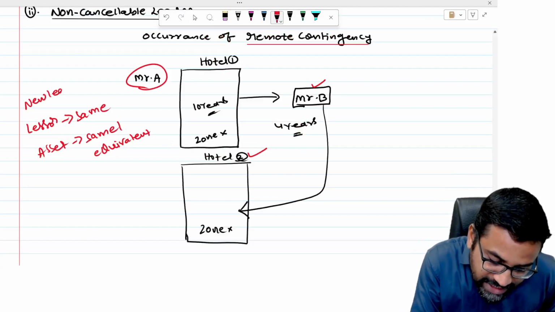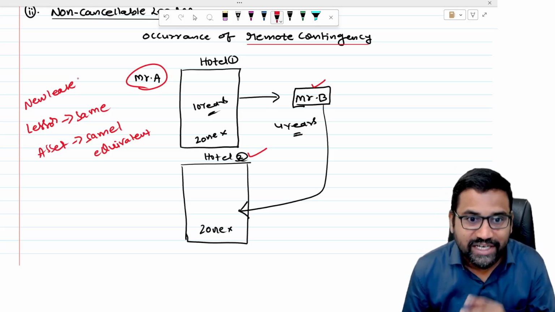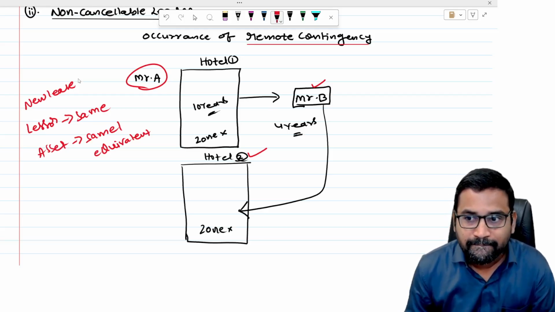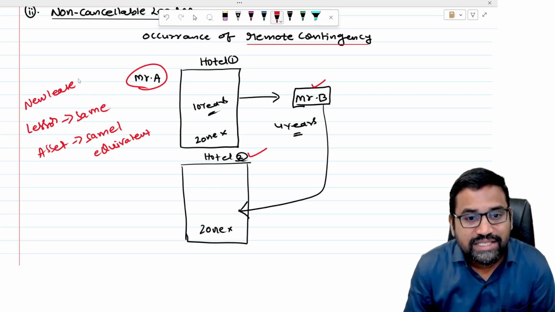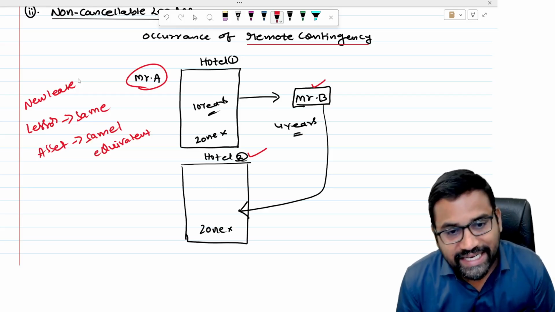So if a new lease agreement is entered with the same lessor for the same asset or an equivalent asset, then obviously the old lease is cancelable. No? Can I say it is a cancelable lease, AS 19 is not applicable? No. It is still a non-cancelable lease, AS 19 is applicable.